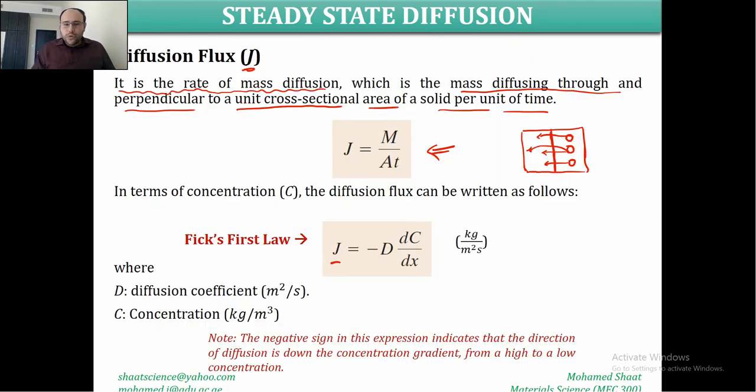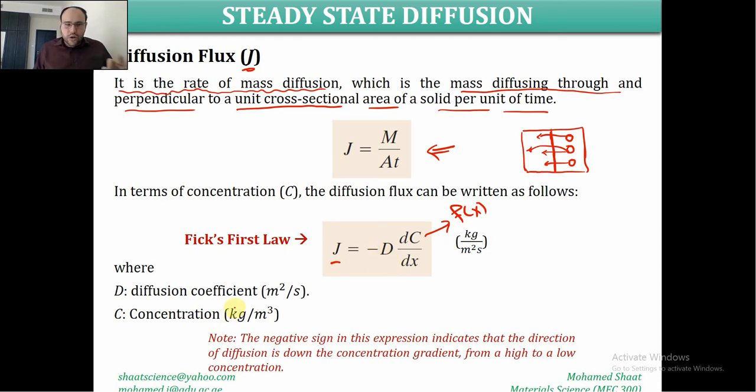If there is a change in the concentration, this definitely indicates that there is a diffusion that is going to happen. So the diffusion in the steady state, the concentration will be only a function of X. It will not be a function of time. There is no time dependency here. So simply we can determine also J as negative D.